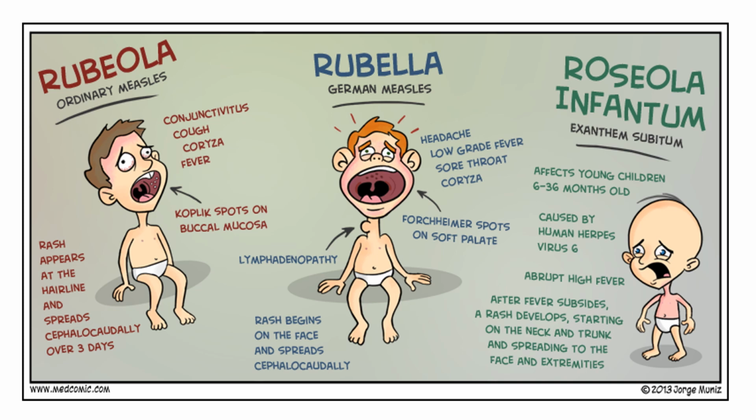Have a look. In measles, we have three C's: cough, coryza, conjunctivitis, along with Koplik spots on buccal mucosa. In case of rubella, we have Forchheimer spots on soft palate. In both cases, fever will occur, but in case of measles, fever is high grade, but in case of rubella, fever is low grade. And when the rash appears, in case of measles, fever is high grade. But in case of rubella, there is only 3-day fever and 3-day rash.